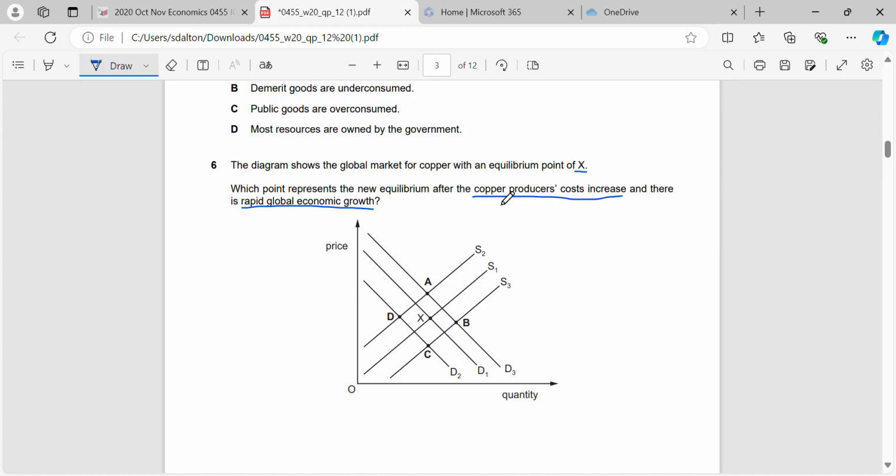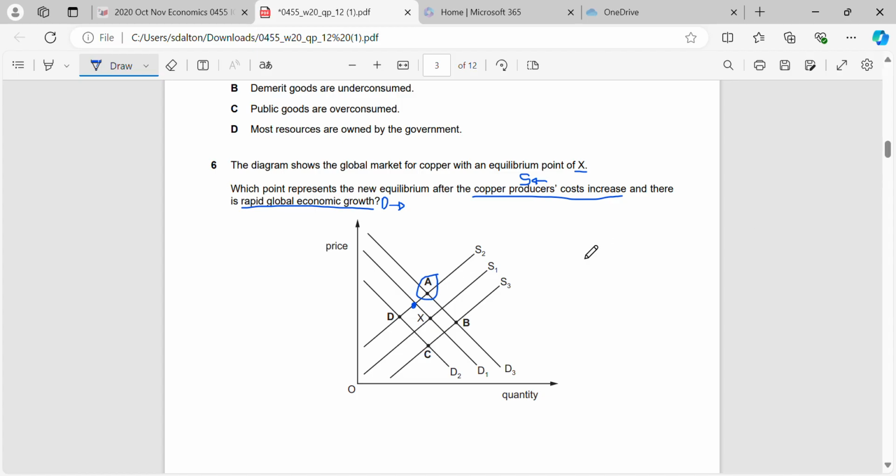Okay, so in the first case here, the copper producer's costs increase. What will that do? It's going to increase their cost of production, going to make it more expensive for them to make the product, so supply will shift to the left. So we'll move from X onto this point here. Now, if you've got rapid economic growth, incomes will go up and therefore demand will go up, which means demand is going to shift to the right, leaving us at point A.